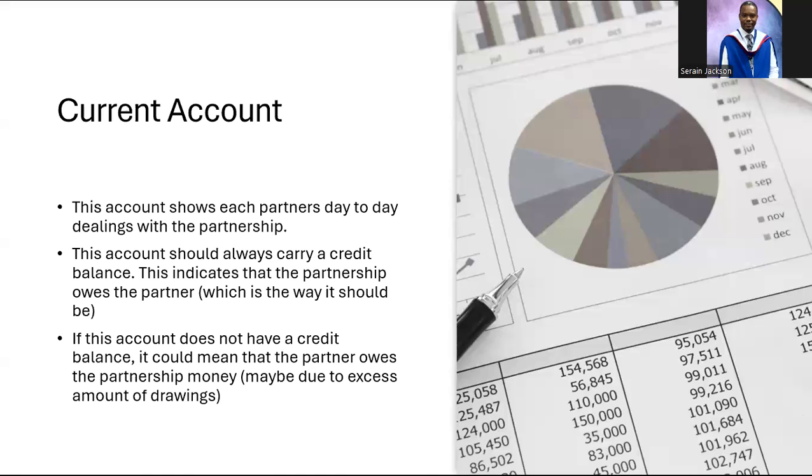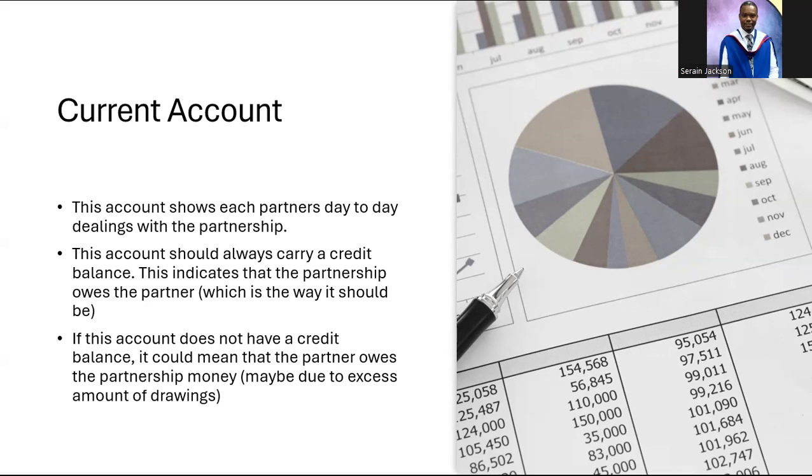But we can't move on just yet. There is another account that we have to talk about when we are talking about partnership accounting. We have to talk about what is called the current account. Now, the current account simply shows each partner's day-to-day dealings with the partnership. It basically shows each partner's financial standing in the partnership. So it basically has their personal account.